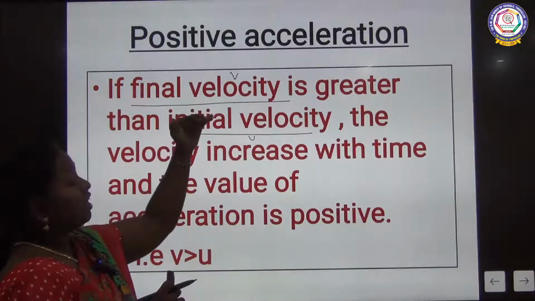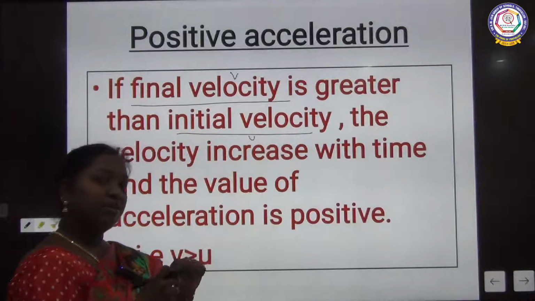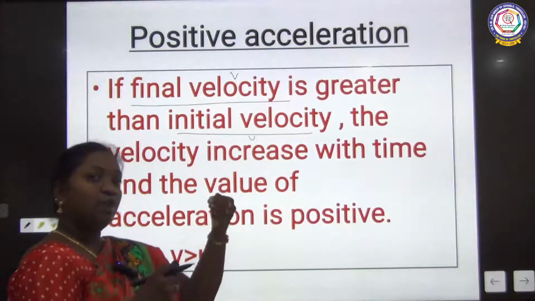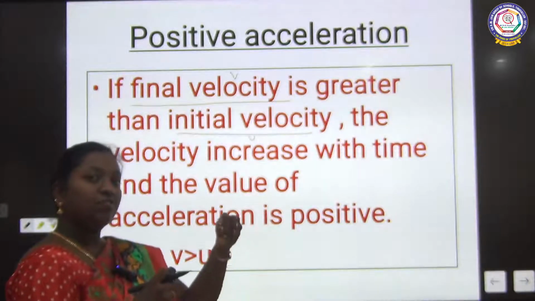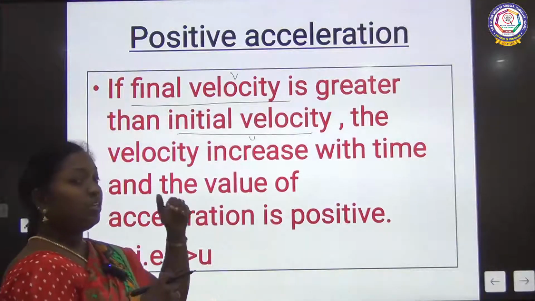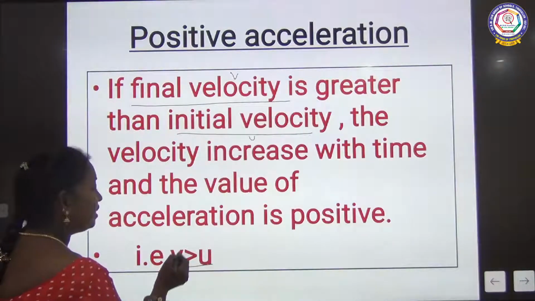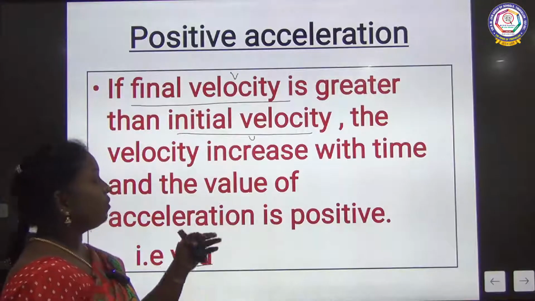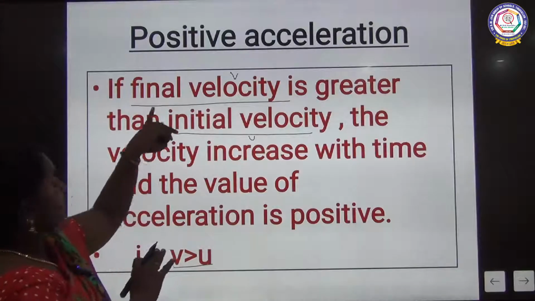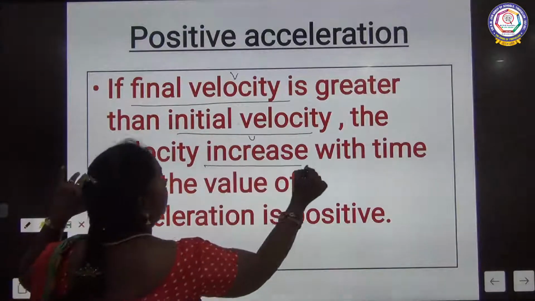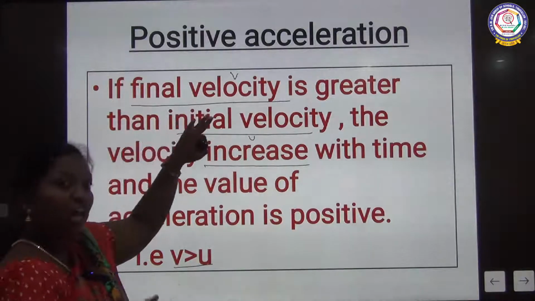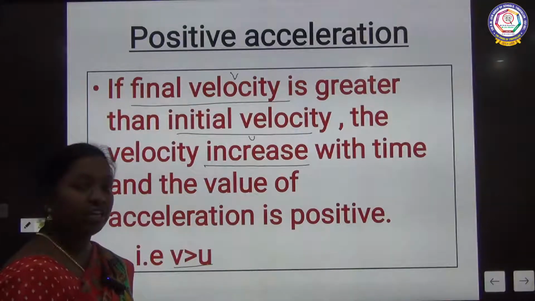When you start riding a bike, the speed increases. Initially it starts slow, then gradually 20, 30, 40, finally reaching 60. The same way, time also increases. So the final velocity is greater than the initial velocity with respect to time. When the velocity increases with time, it is called positive acceleration.